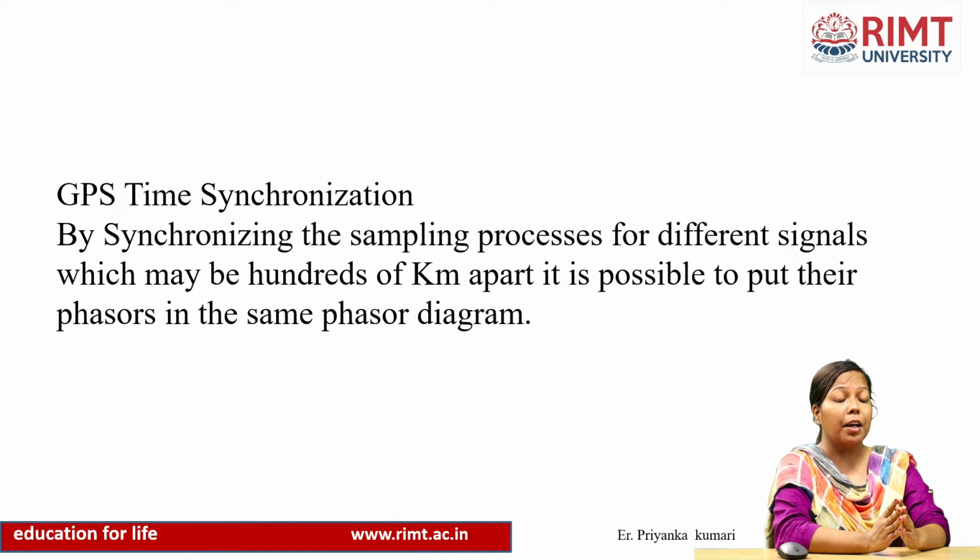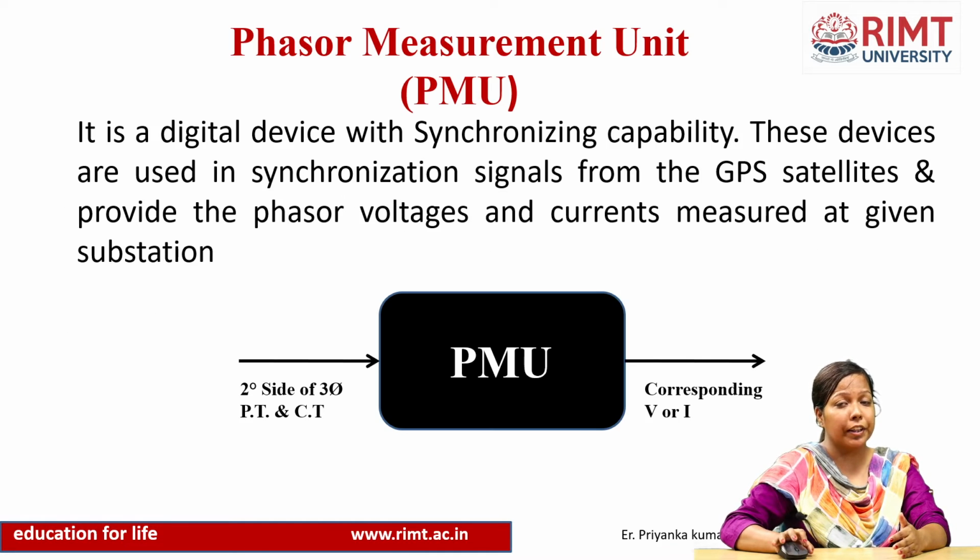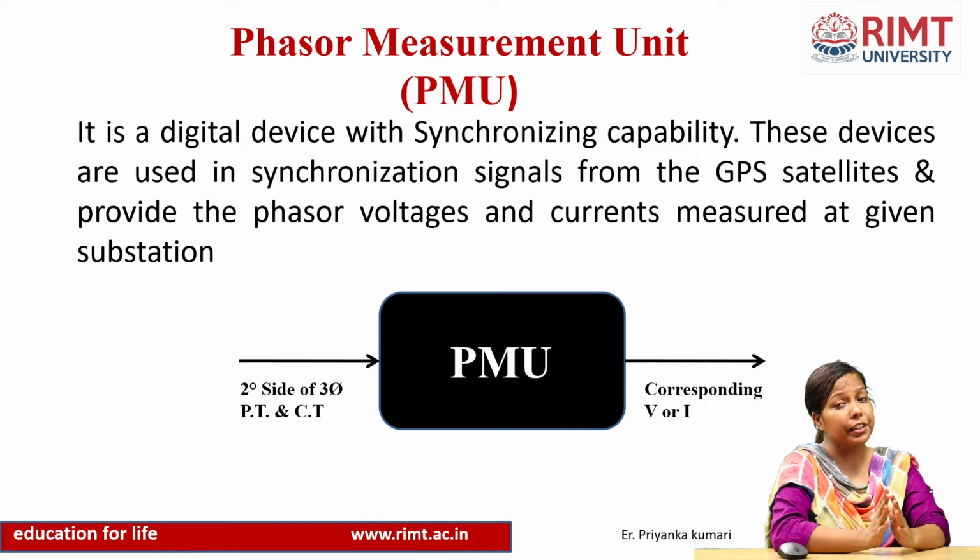The GPS system is a time synchronizing system. It can synchronize different signals from different places in a single phasor diagram. That means it can collect signals from 100 kilometers in a single diagram and present them in the same phasor diagram.